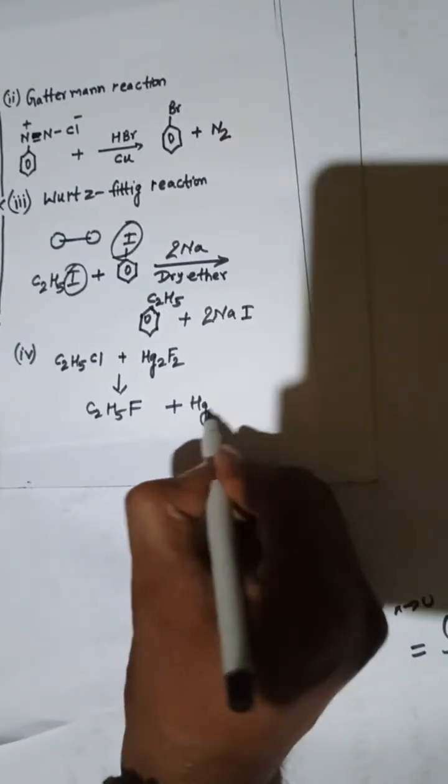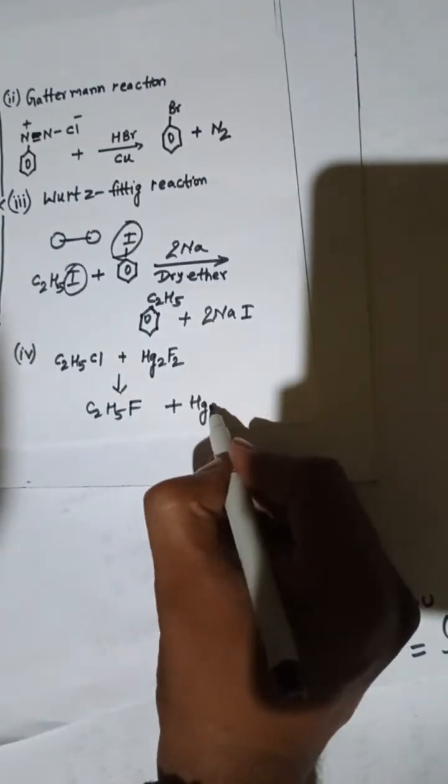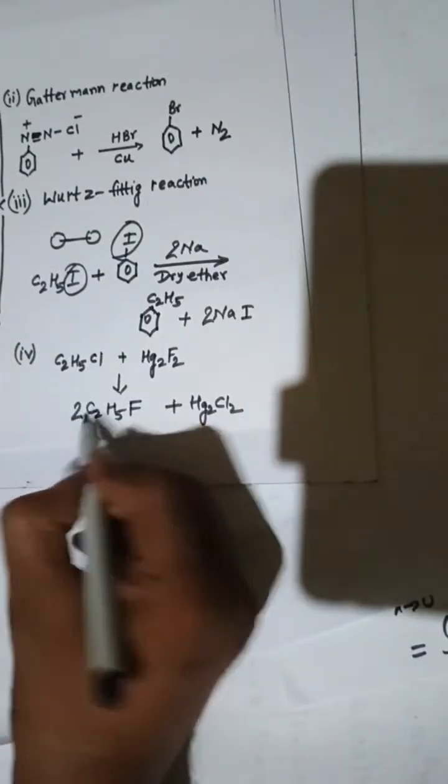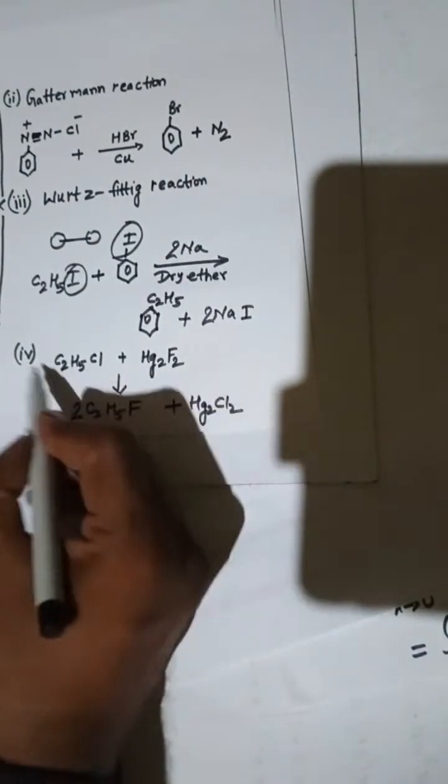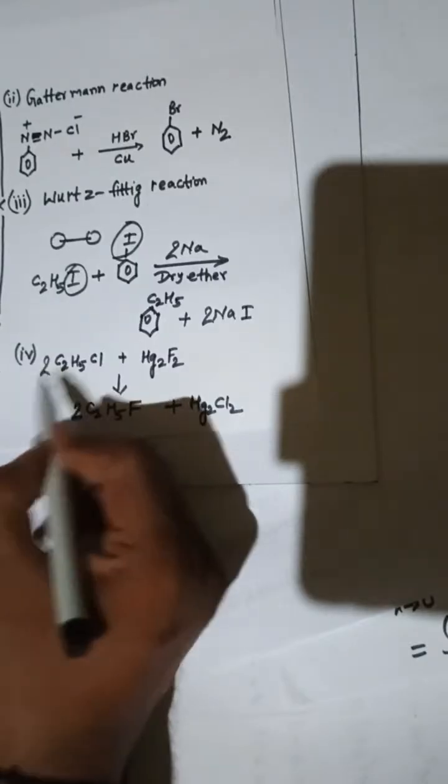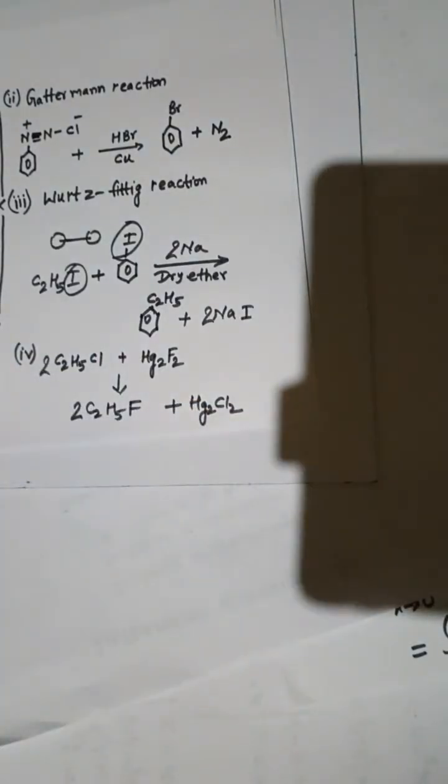And then mercurous chloride Hg2Cl2, and we can just balance it. Here we have two, so this will be balanced over here. No need to worry about it.